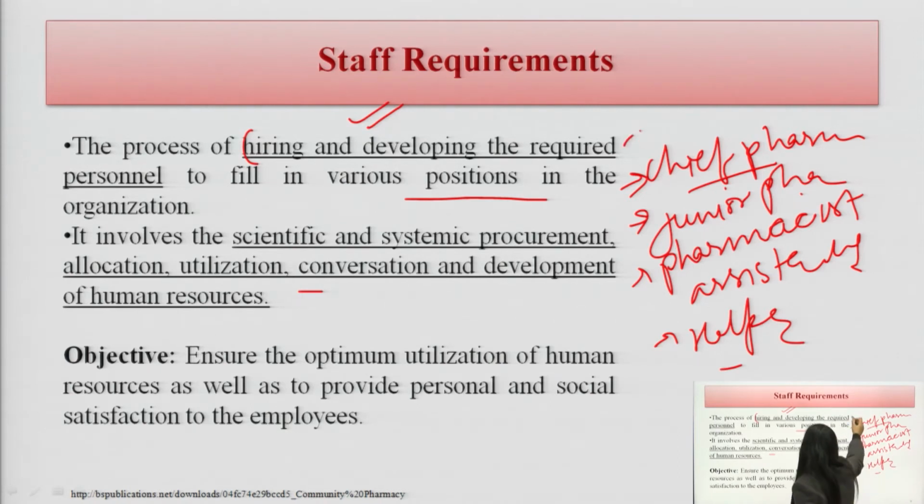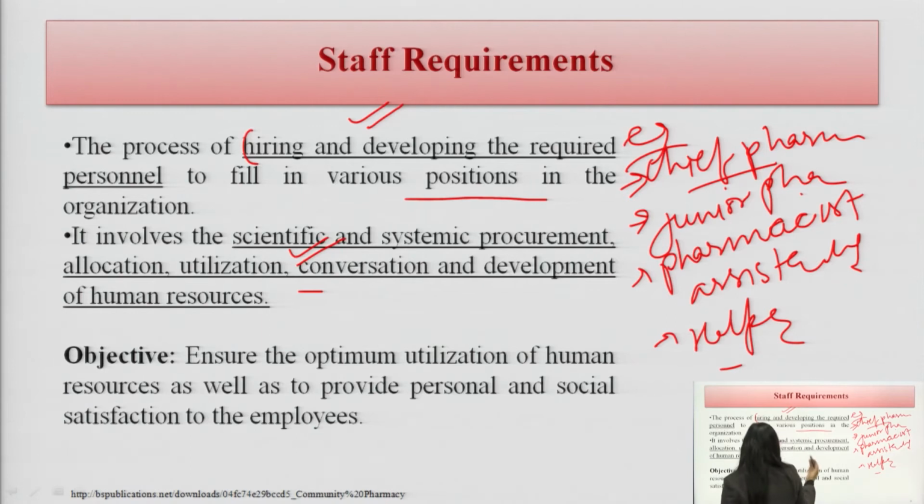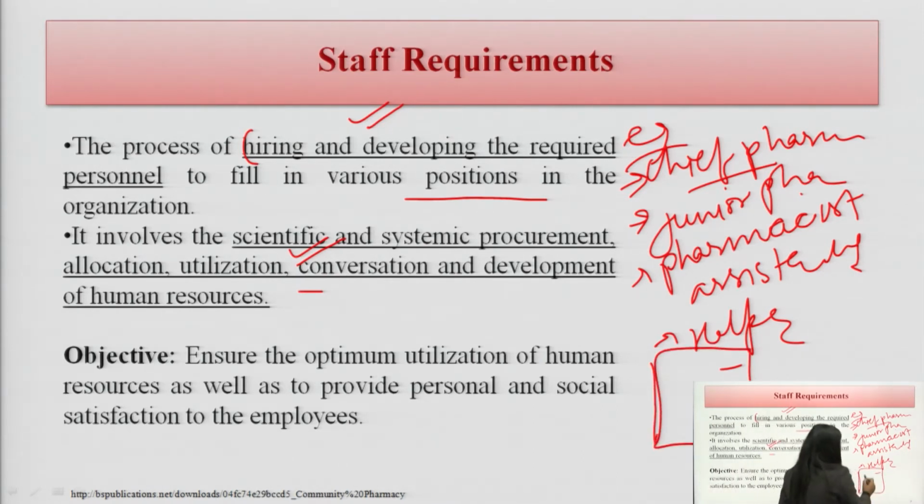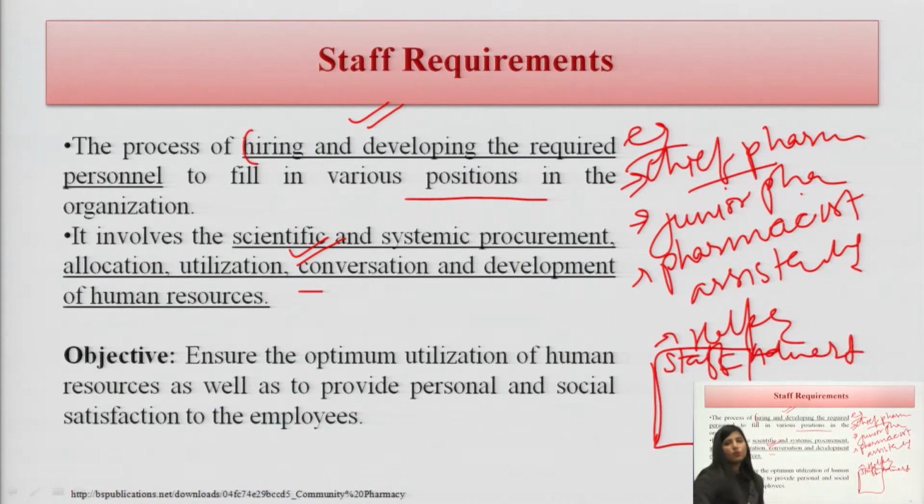These are some of the examples, there could be many more. It involves a scientific, systemic procedure. Of course, before doing the staffing, we need a staffing advertisement related to the job, like what the qualification is, what the benefits are, what the duty roles are, what the salary is.